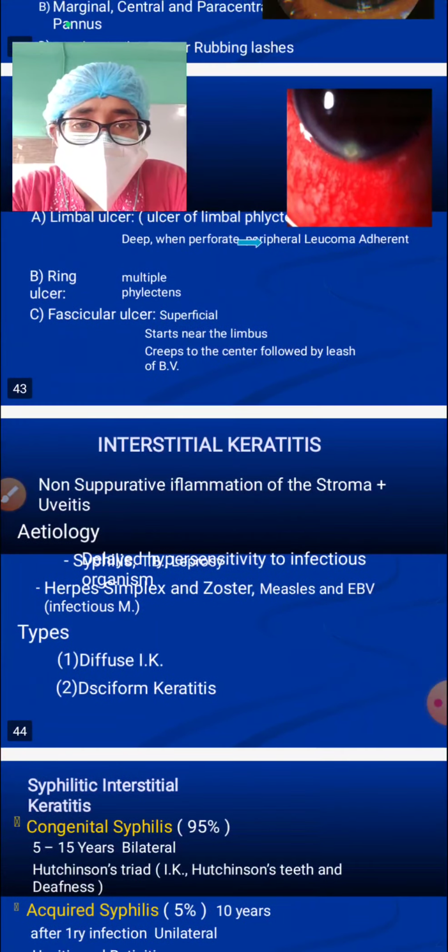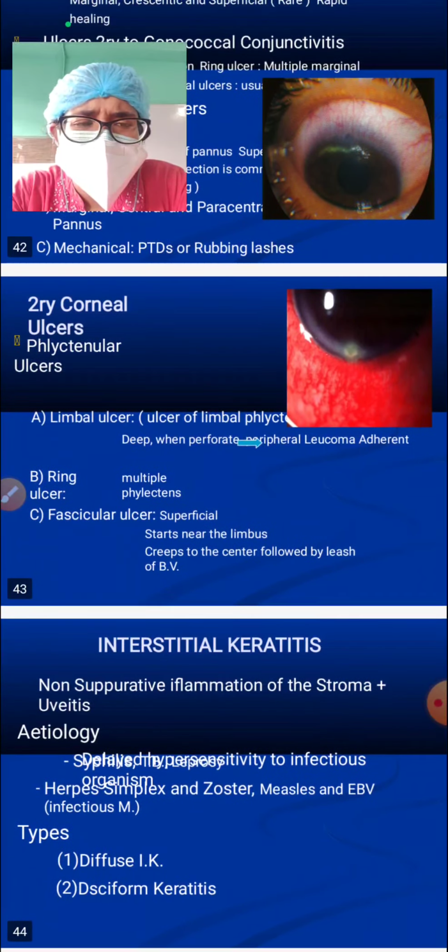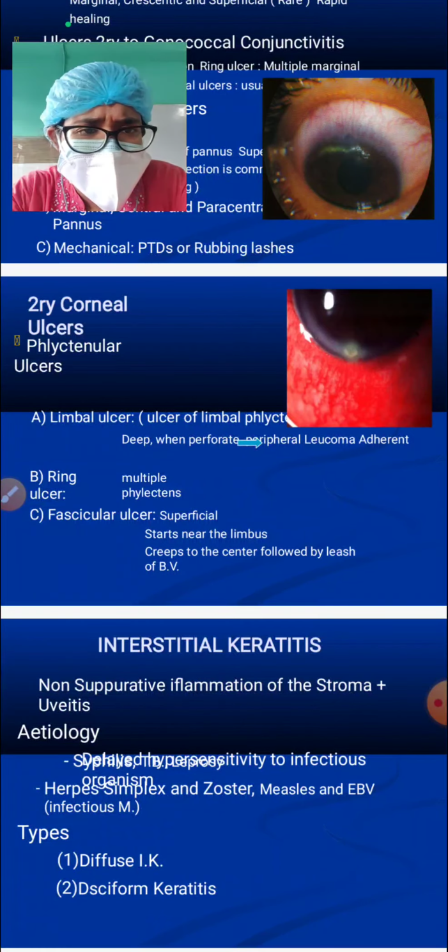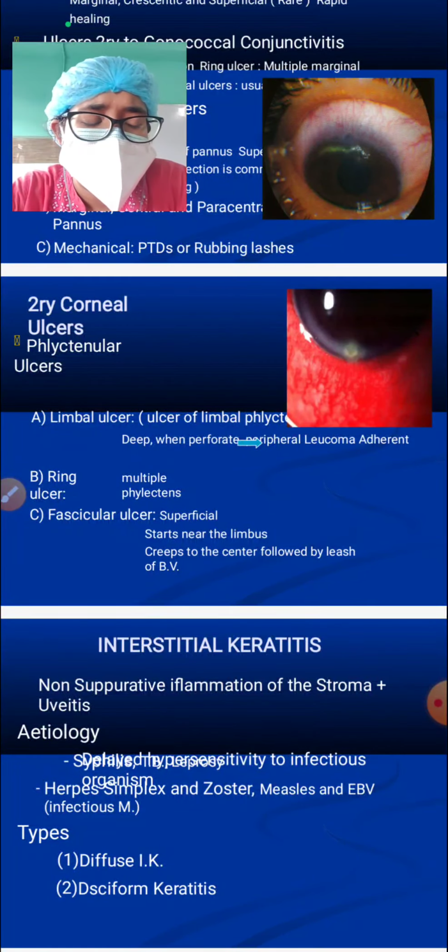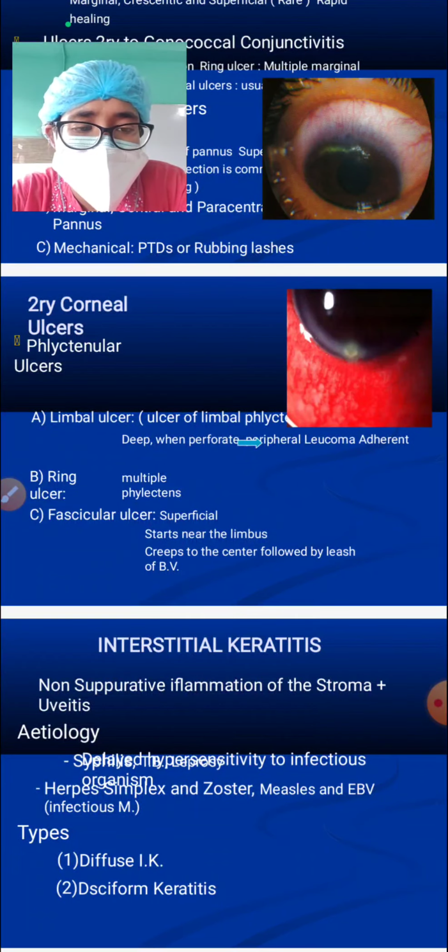Another is the phlyctenular ulcers. These also, when I take the class on conjunctiva, will come under phlyctenular conjunctivitis. Okay, so phlyctenular ulcers also come.